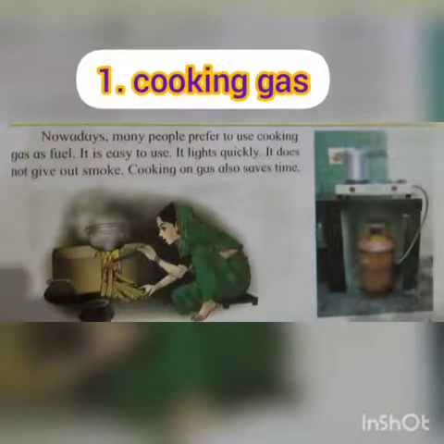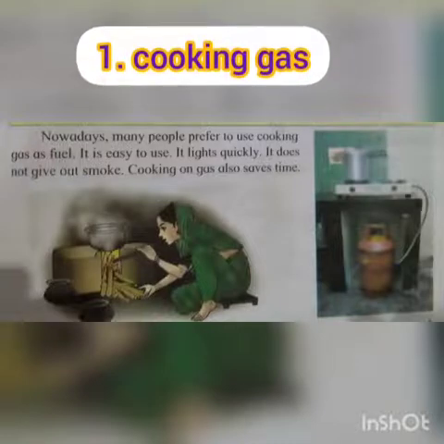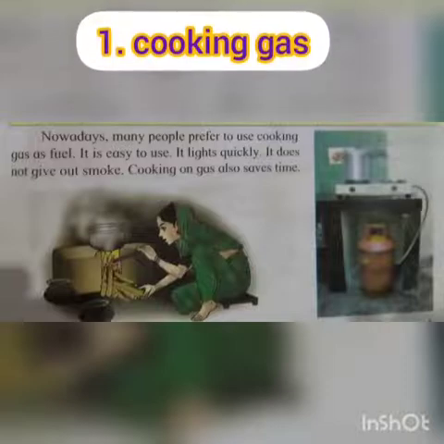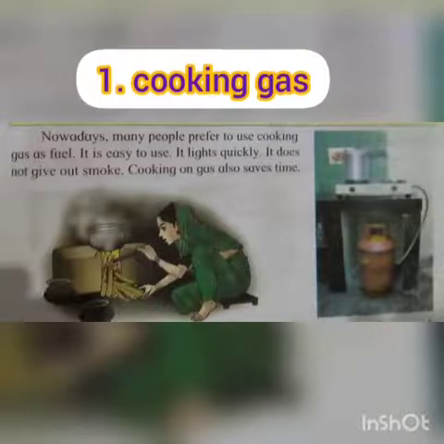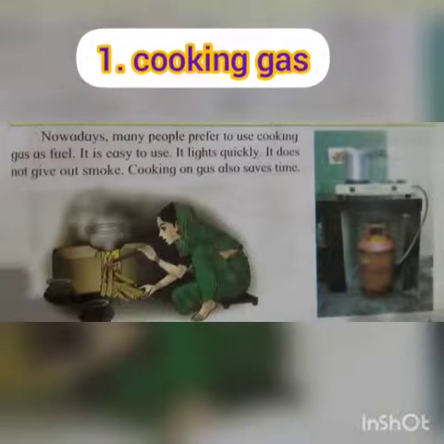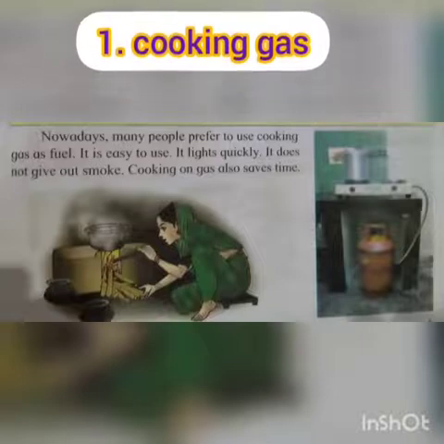So it gives us fire very fast, and also it does not give out smoke. It's not like when we burn wood, when a lot of smoke comes out, but from the cooking gas smoke does not come out.